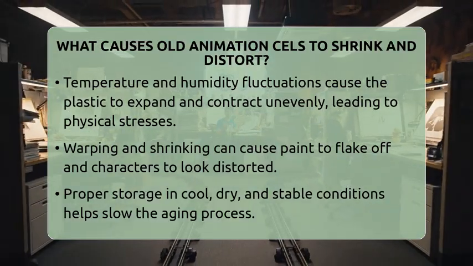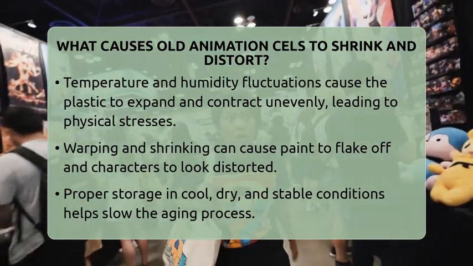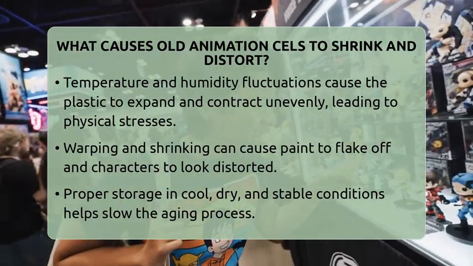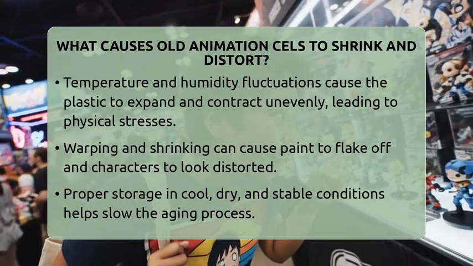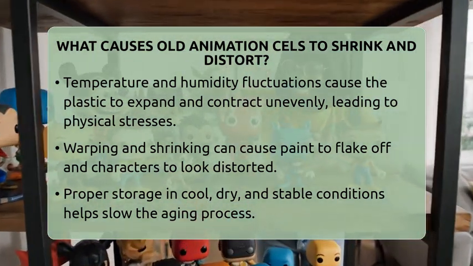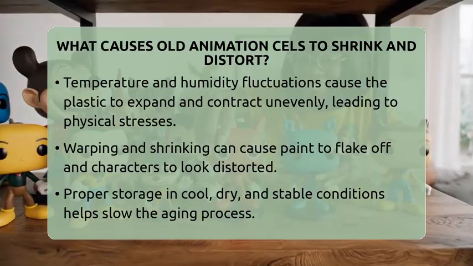Temperature and humidity swings can also cause physical stresses. When the environment is not stable, the plastic expands and contracts unevenly. This uneven movement can lead to warping, buckling, and paint flaking off the cells.